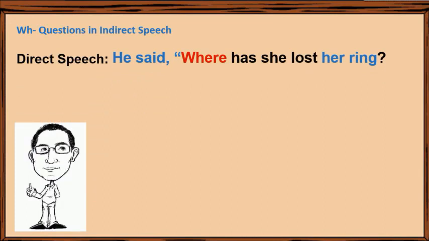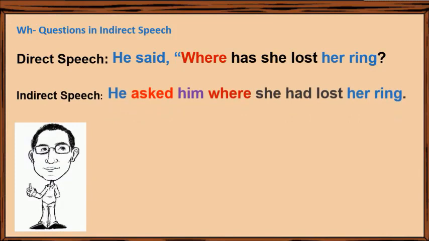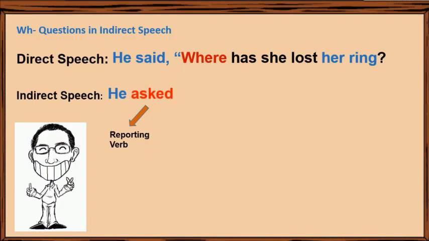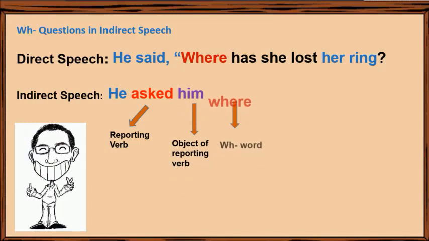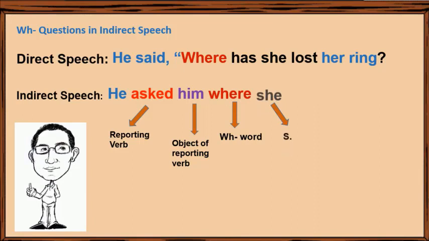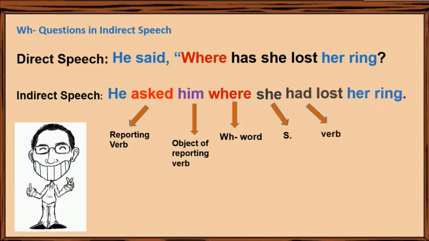He said, "Where has she lost her ring?" He asked him where she had lost her ring. In the indirect speech form, we added asked, reporting verb, him, object of reporting verb, where, WH question word, after where we added the subject she, and the present perfect tense in the direct speech, has lost, is changed to the past perfect tense, had lost in the indirect speech. After where we have a statement word order, subject plus verb.